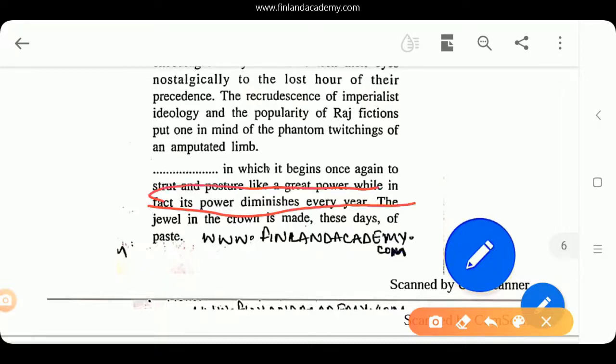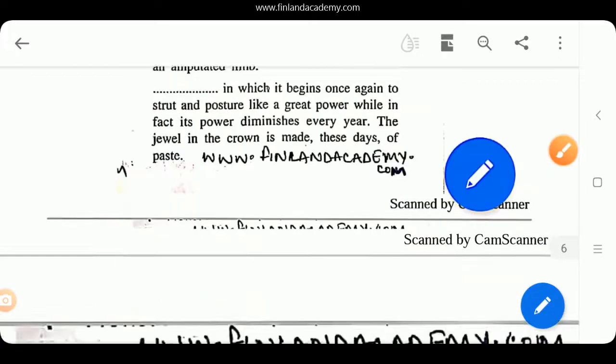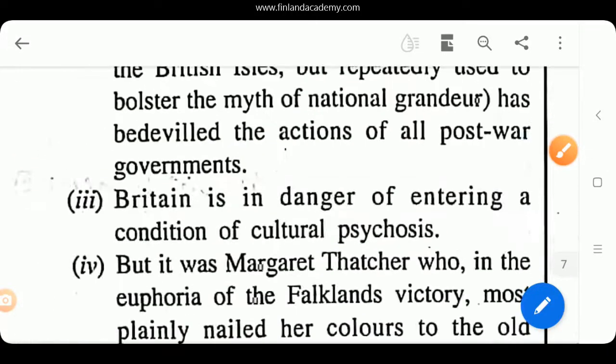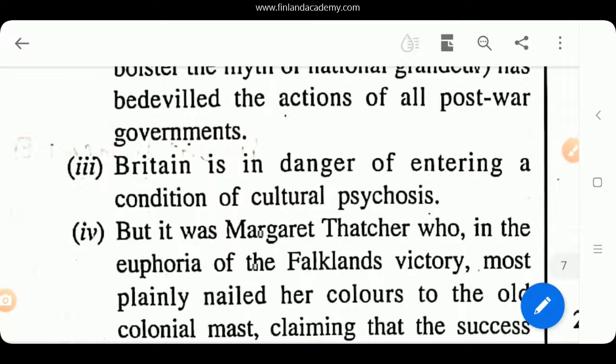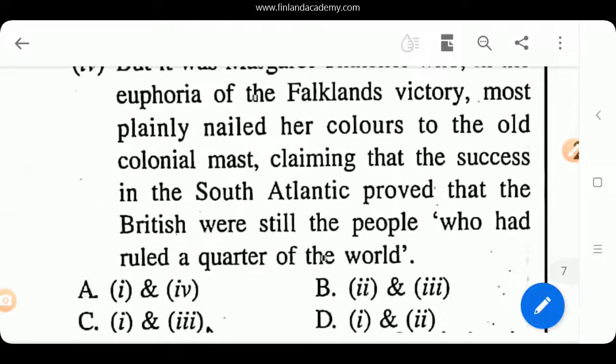In this very line, you have your answer. Now read option number 3 again. Britain is in danger of entering a condition of cultural psychosis. So option number 2 and 3, that is B, this one is going to be correct.